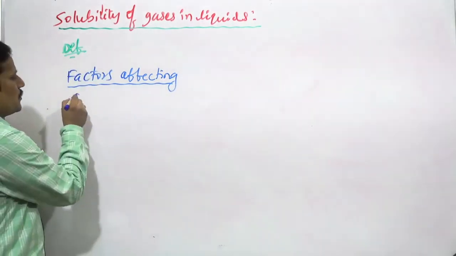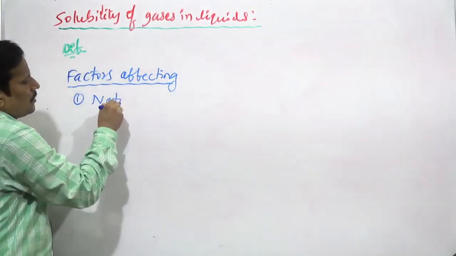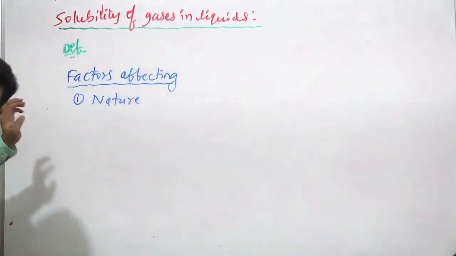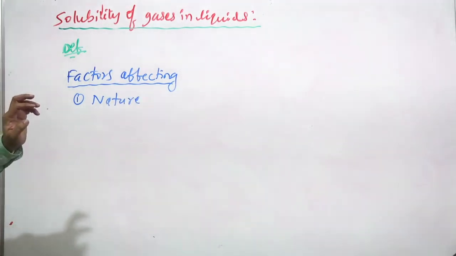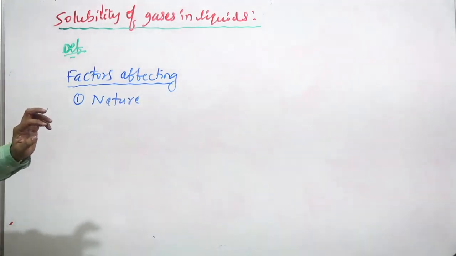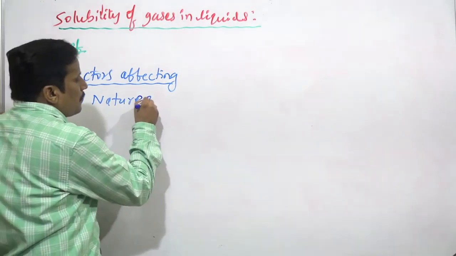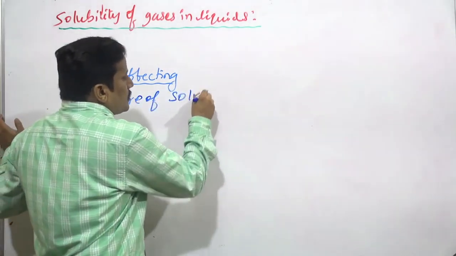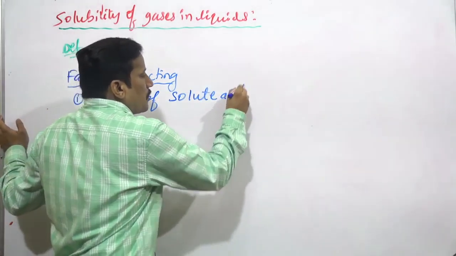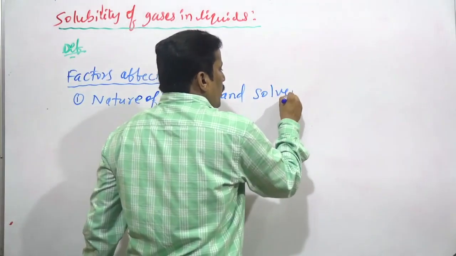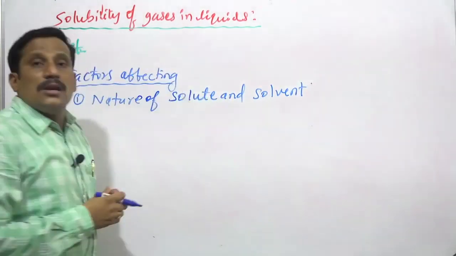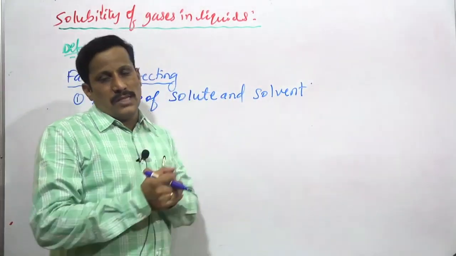As usual, the first one is the nature of solute and solvent.